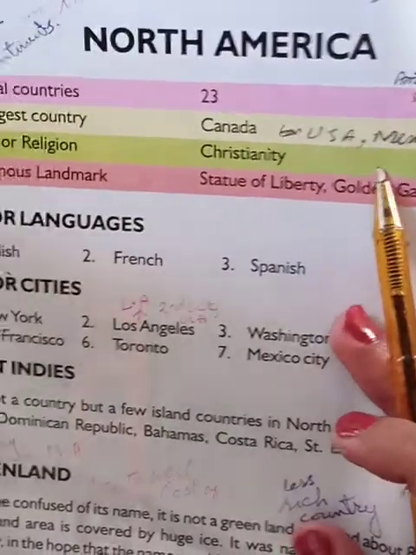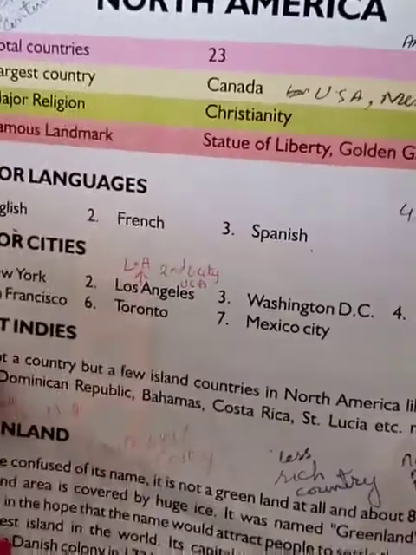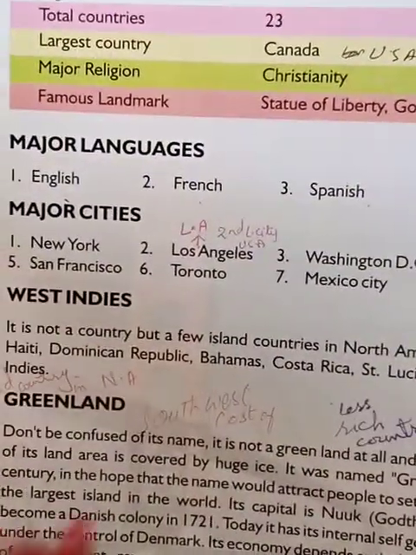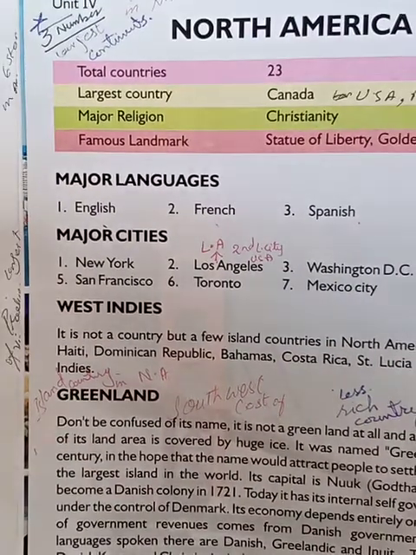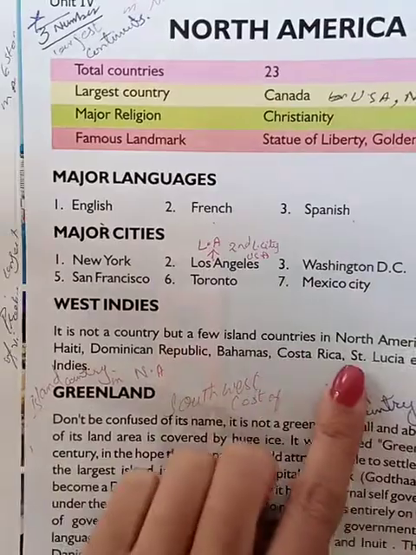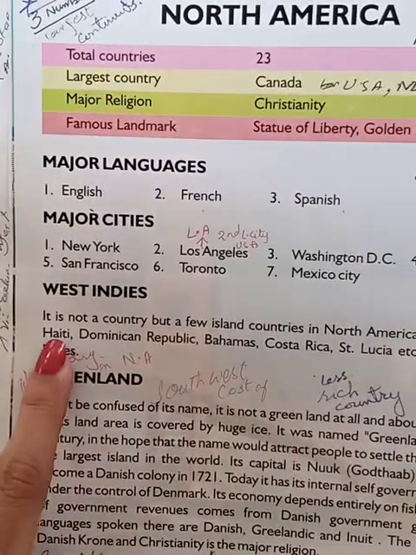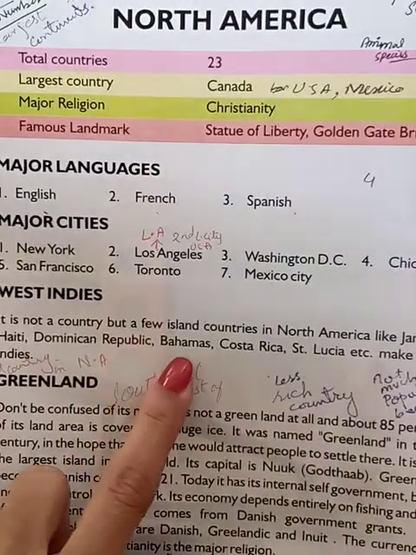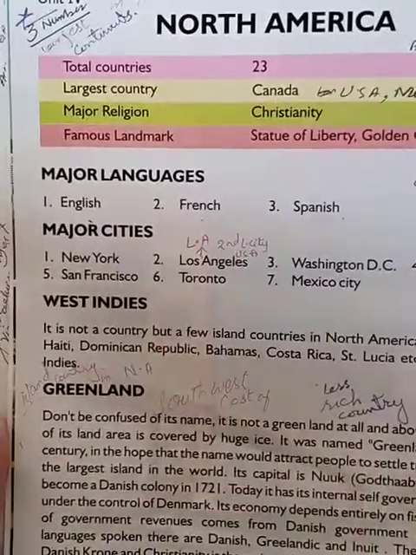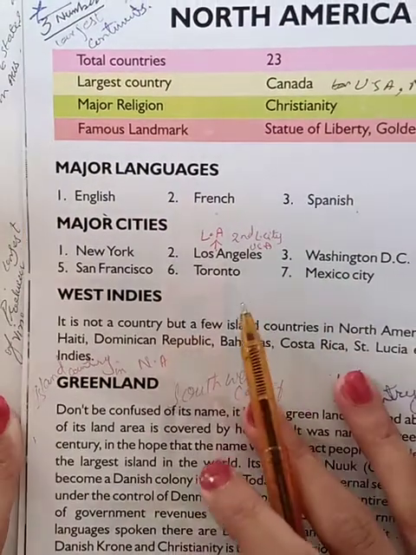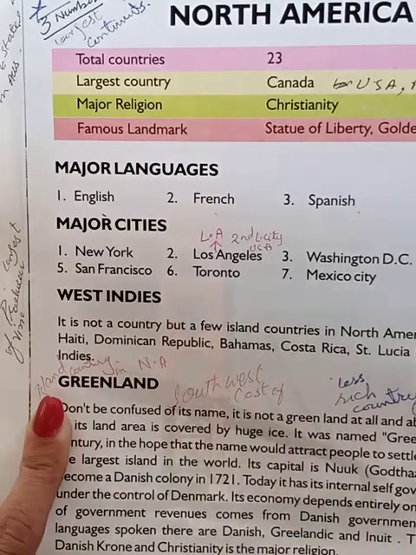The first one is West Indies. West Indies का नाम तो सुना है ना आपने, right? Look at the book please. West Indies, here they are saying it is not a country but a few island countries in North America like Jamaica, Haiti, Dominican Republic, Bahamas, Costa Rica, Saint Lucia etc. make West Indies. ये एक कंट्री का नाम नहीं है बल्कि फ्यू आइलैंड्स मिलकर ये कंट्री बनाते हैं. Where is West Indies located?